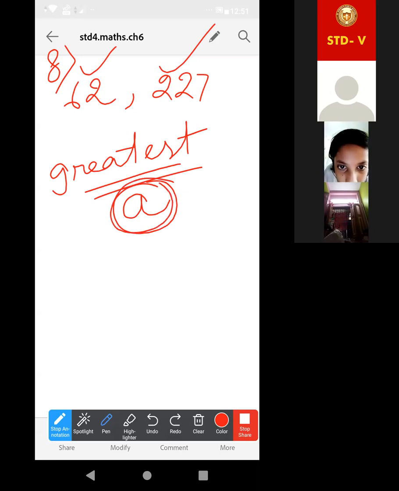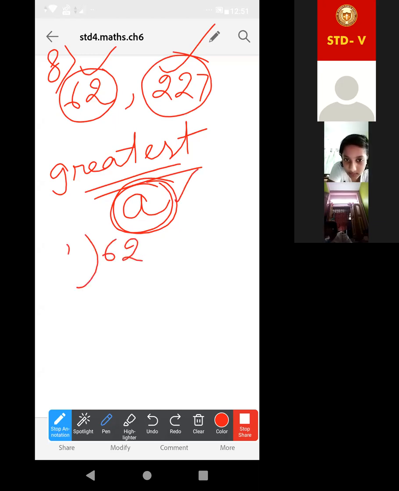Now, if we divide this 62 and this one by this A, suppose we are dividing 62 by A, what will be the remainder? It leaves the remainder 3.